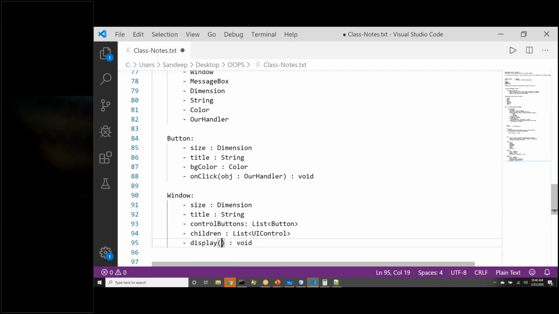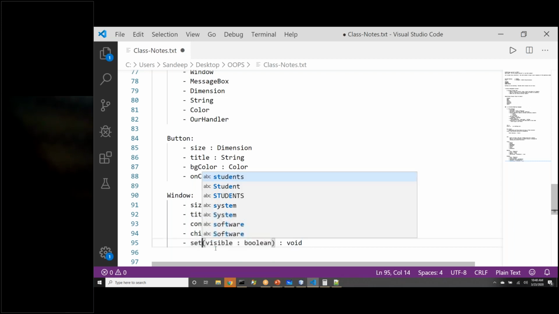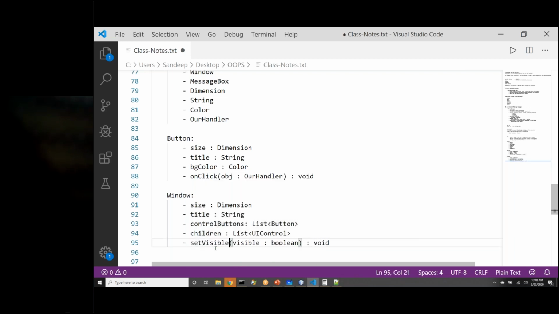It will take a Boolean field, visible, Boolean. If we pass true, it will display the window. If we pass false, it will hide the window. So typically when we are setting visibility, these functions we can call as setter functions. So we are saying set visible. We are setting visible true or false, right?